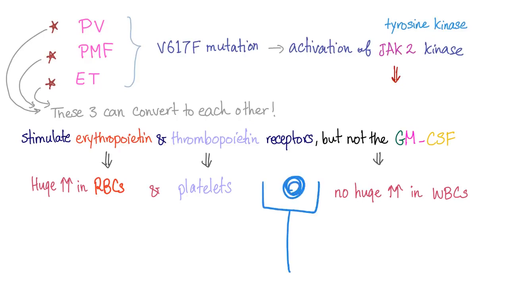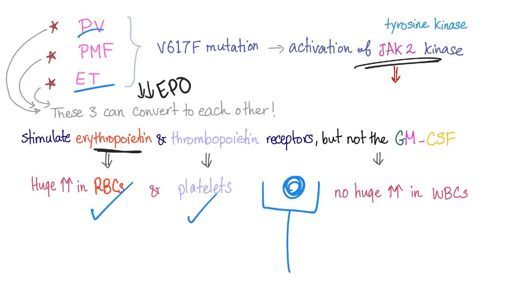It stimulates the receptor, leading to increased production of red blood cells in case of polycythemia vera, increased production of platelets in case of essential thrombocytosis, but that doesn't mean that the EPO level is high. In fact, the EPO level is low because of negative feedback. That's why JAK2 kinase is a manipulative guy, and it deceives the receptor as if there is EPO when in fact there isn't. That's why it's a disease.